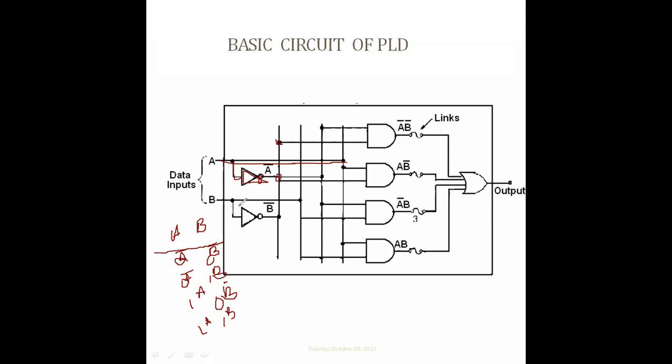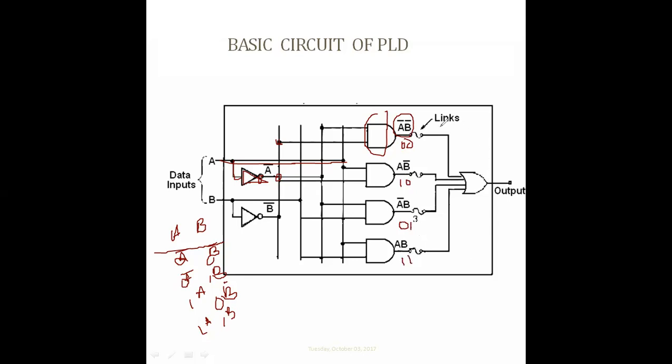Similarly I need B bar, taken from here. From these two lines we'll get A bar B bar through the AND logic, the product. Similarly A B bar, A bar B and AB, as with 00, 01, 10 and 11.